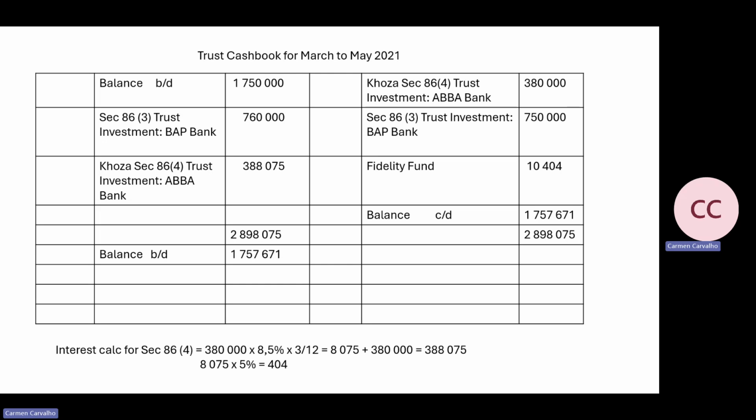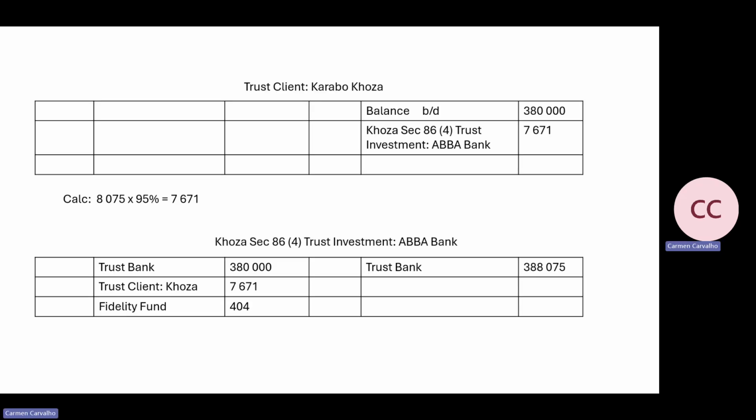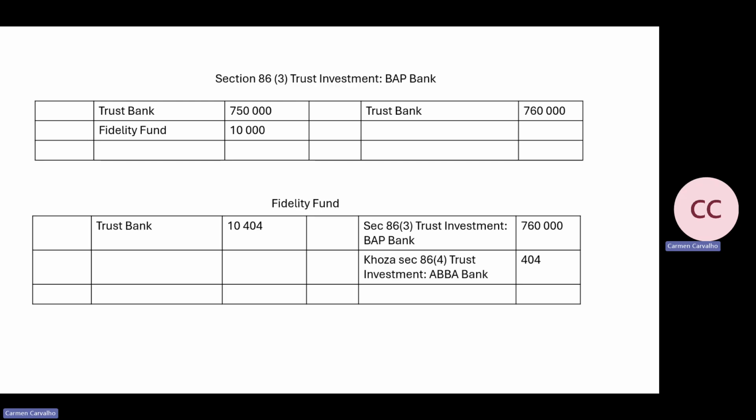What you need to remember, section 86.4, you must always put the client's name in front. So here will be Causa. Let me show you the account. Causa, section 86.4. All right, you've got to put the name of the client in front. And you've got to say 86.4, trust investment, and in which bank. So let's look at section 86.3. Section 86.3, trust investment, BAP Bank. All right, I hope that helps.